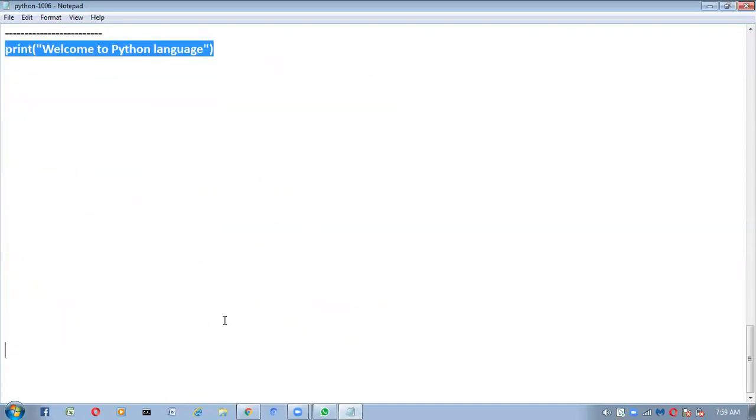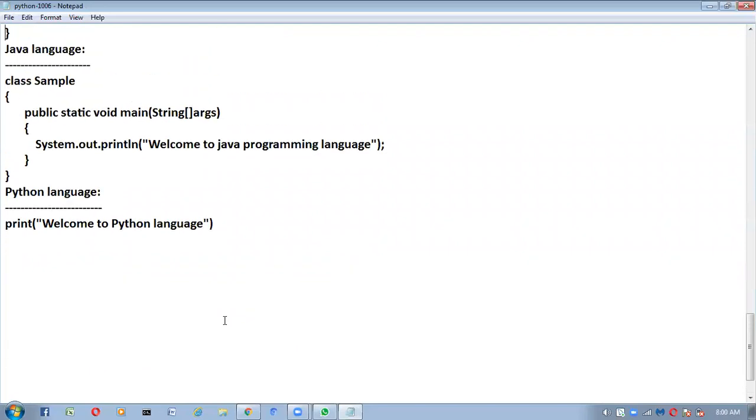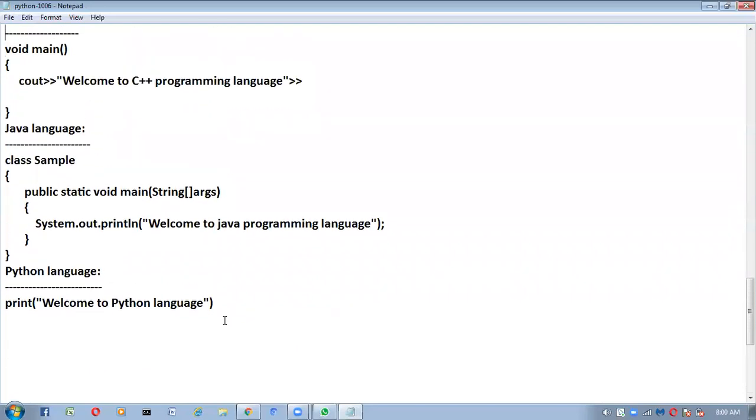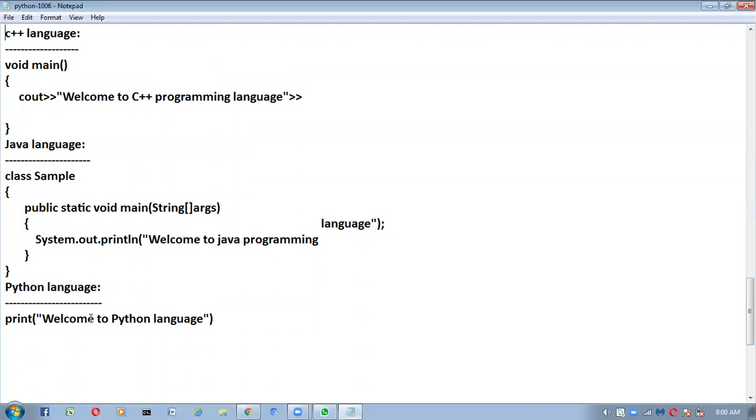Here I am writing only statement, and I am not taking any technical words. I am not using function, begin curly brace, close curly brace, import statements, include statements. All those things I am not using here, and directly single English statement I am writing. Does it look like English statement or not? Print welcome to Python language. It looks like a normal English statement. First point is clear or not?